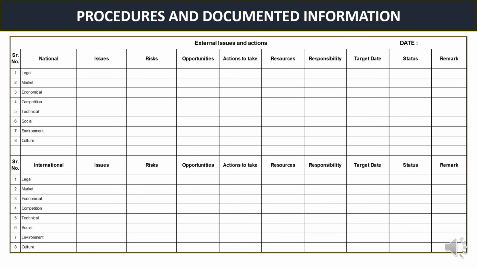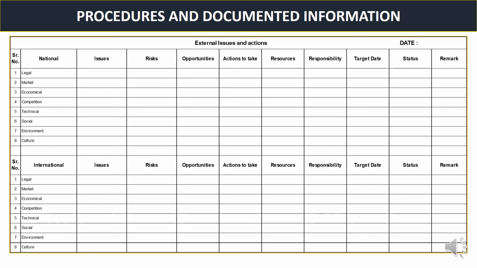This is an example of that format. Let us see whether it will satisfy the clause 4.1 requirement. So for the external issues and actions, there are two types. One is national and then the other half of the slide is international. So in national, whatever 8 points are there, the same are applicable to the international also. So the first column is serial number, the second column is national, in which there are some categories of issues. The third column is issues, where we have to write the details about the issues. The fourth column is the risk involved in this issue.